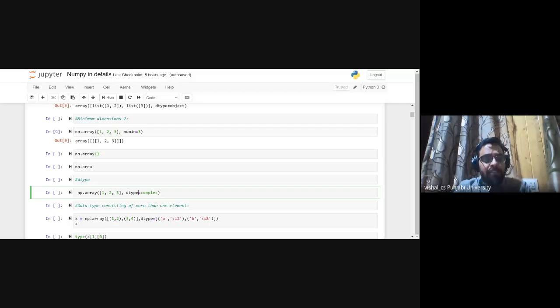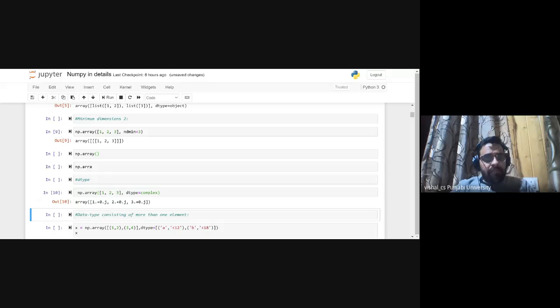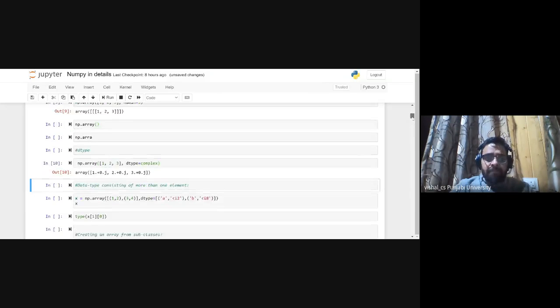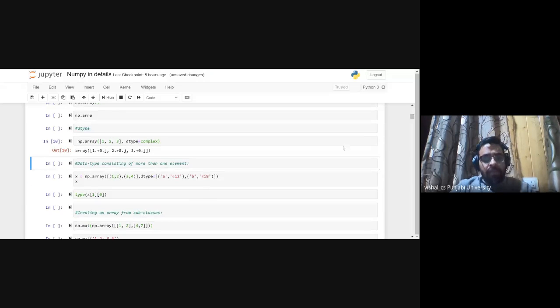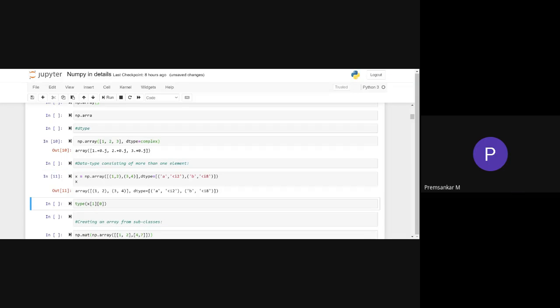But if I pass dtype equal to complex, that means the elements present in the list will be treated as complex numbers.